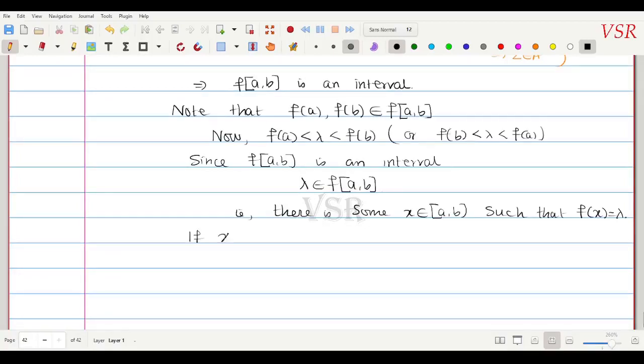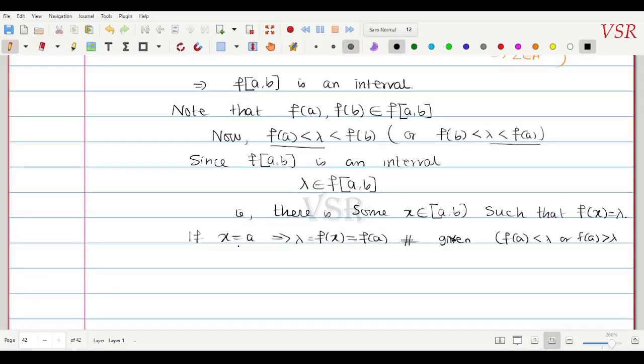If x equals a, this must imply that f of x, which is equal to lambda, is equal to f of a. That is a contradiction. Given this, f of a is less than lambda or f of a is greater than lambda. That is what is given, correct? Anyway, it may be less than lambda or greater than lambda.